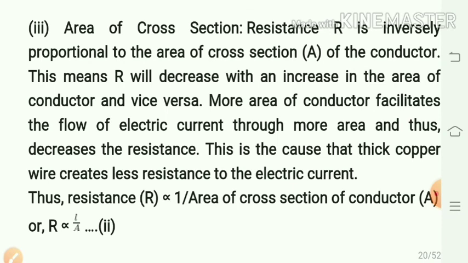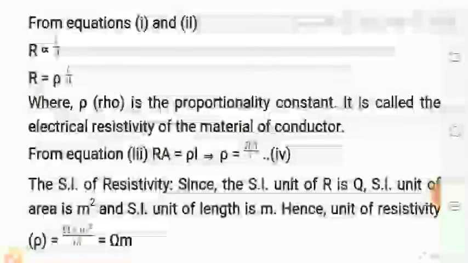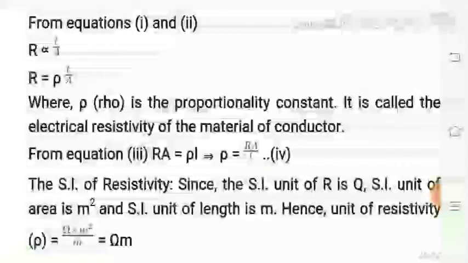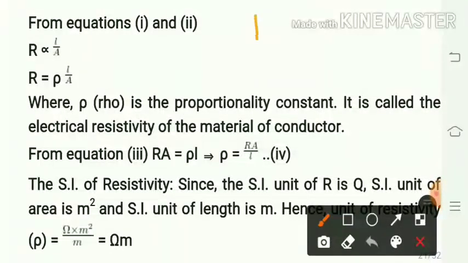So, from both equations 1 and 2, which are those equations?